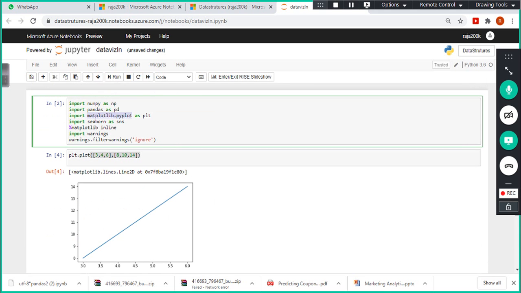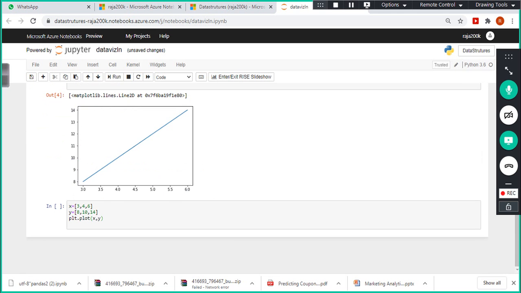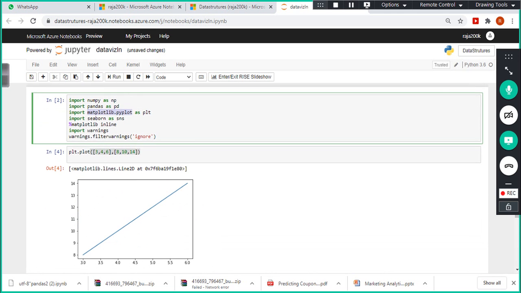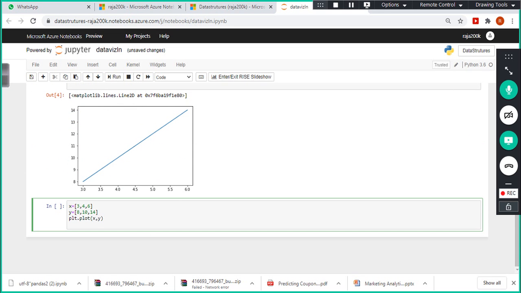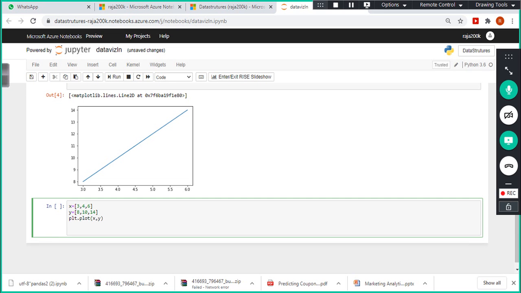If you don't use the alias, you need to type the entire command here, instead of plt, the entire thing. The shortcut is the alias. That's the reason why I call it an alias. You need to prefix the package name with the function because this function may be available in some other packages also. So that's the reason why you need to prefix.